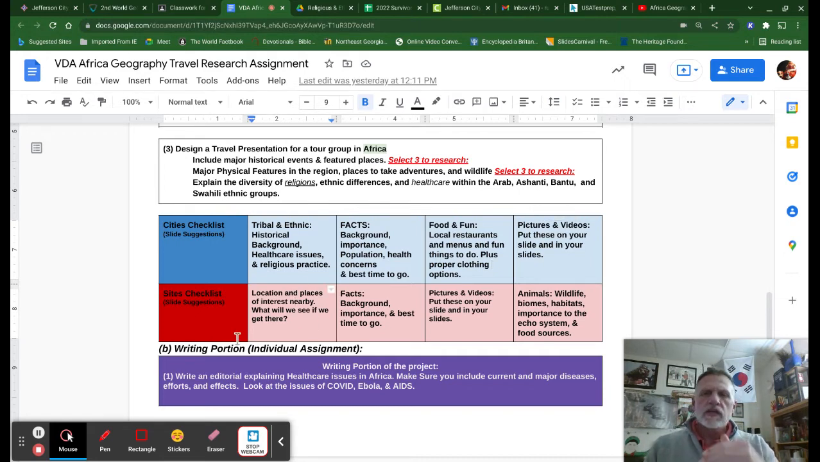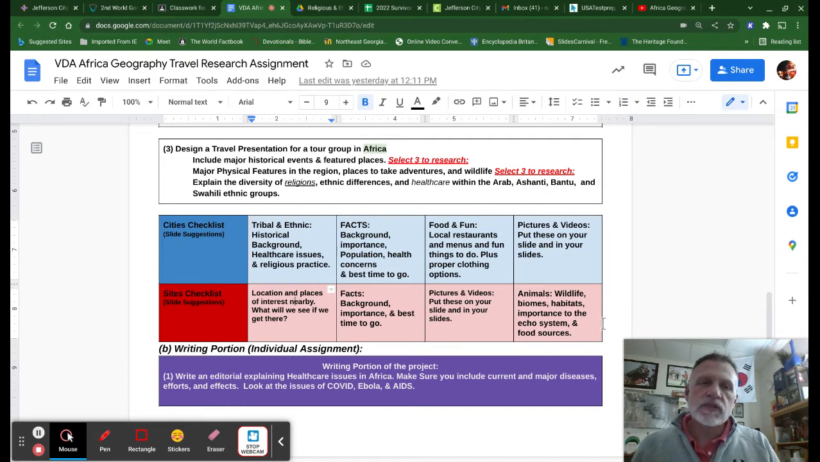All right, down here, continue this. Location, places of interest nearby. Now we're not just talking about, again, we're talking about Lake Victoria. Well, what's a place nearby? Victoria Falls. So that's somewhere nearby. Give me some background behind it. When's the best time to go and all that stuff, pictures, videos.